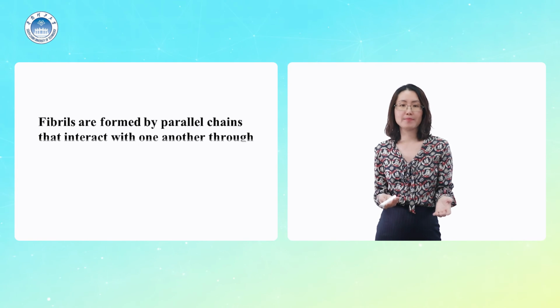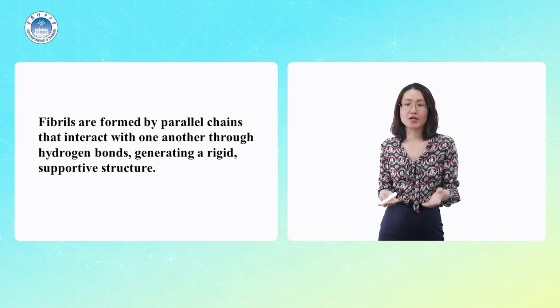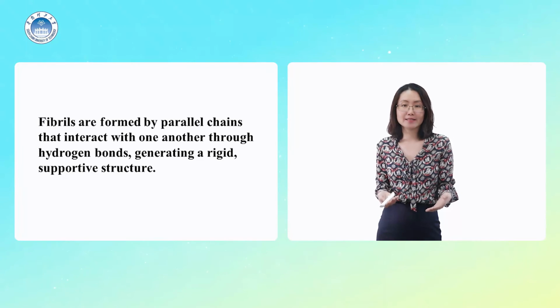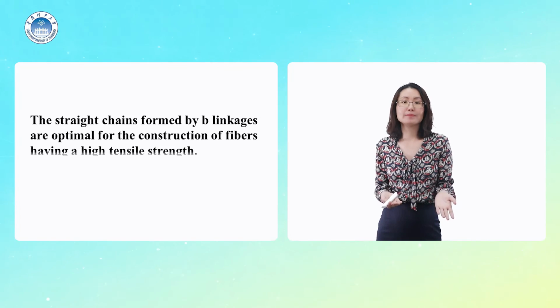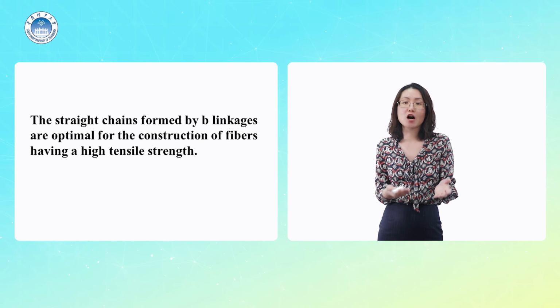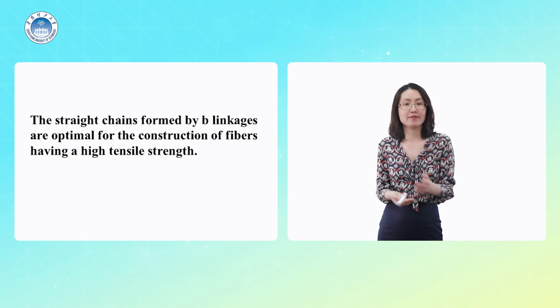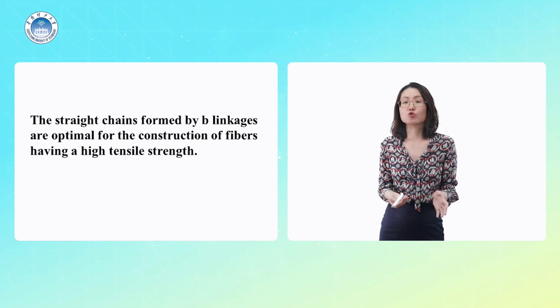Fibrils are formed by parallel chains that interact with one another through hydrogen bonds, generating a rigid supportive structure. The straight chains formed by beta linkage are optimal for the construction of fibers having a high tensile strength.